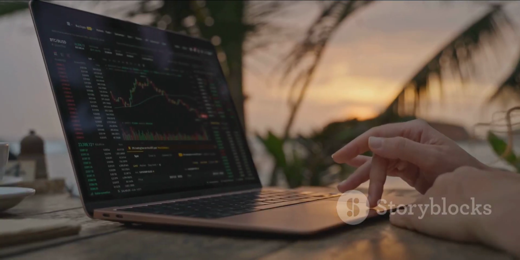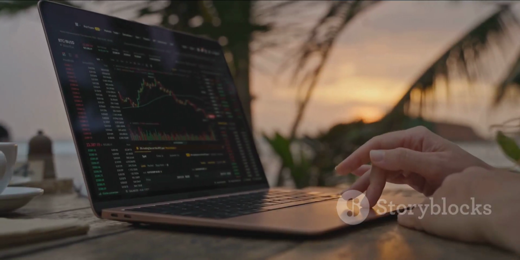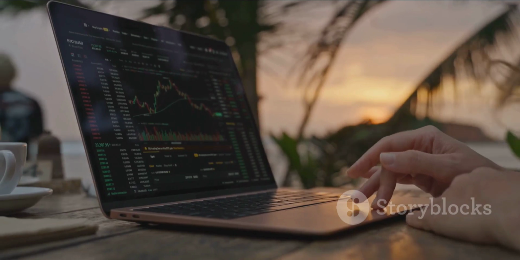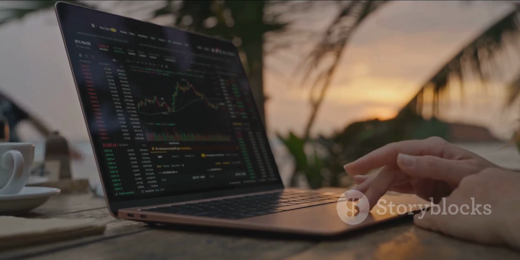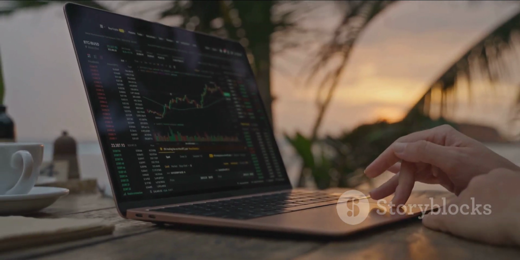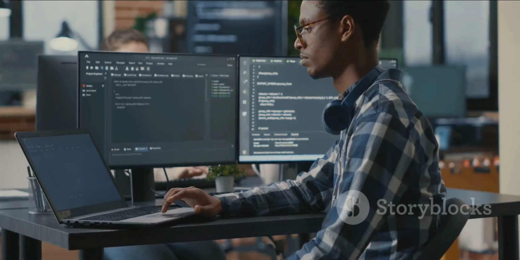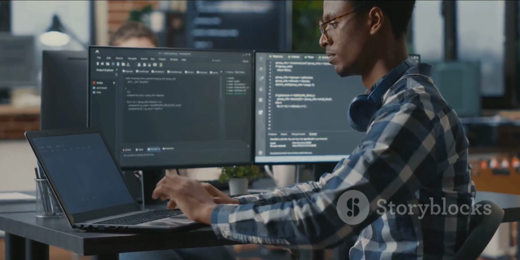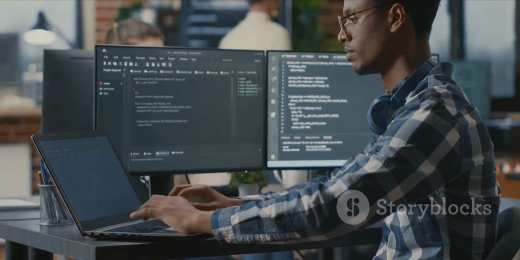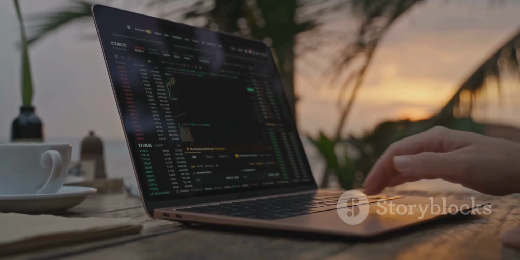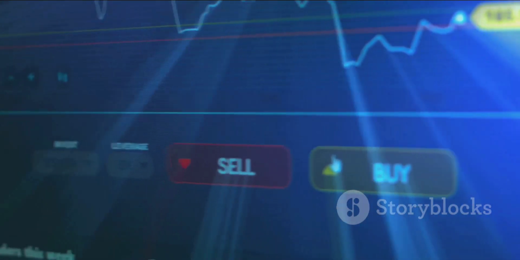By automating the process, traders can free up their time to focus on developing and refining their strategies, rather than being glued to a screen watching price charts all day long. For individuals new to this field, the idea of building a trading bot might seem intimidating. However, with modern tools, it's become more accessible than ever before. You don't need to be a Wall Street expert to get started. The core concept is simple.